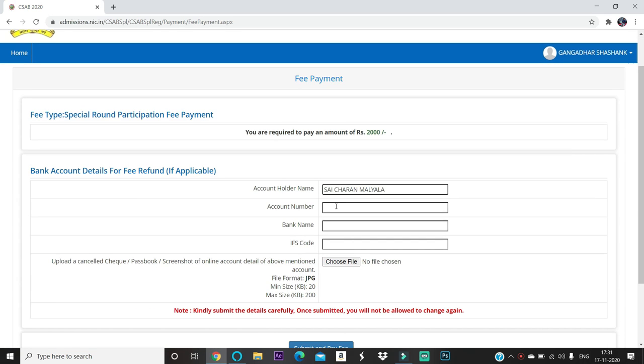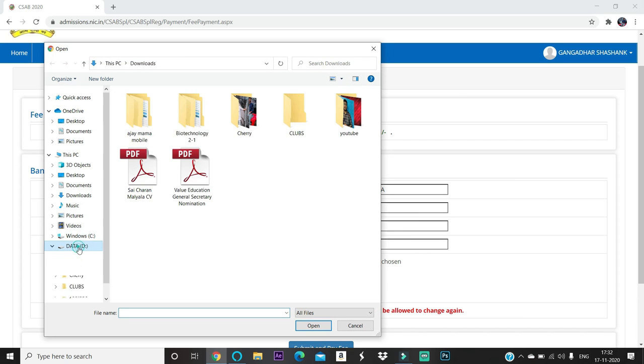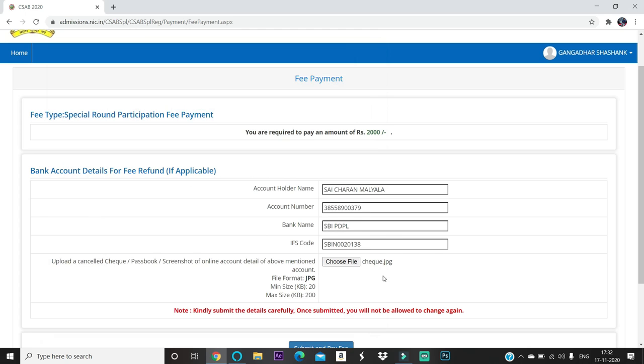For example, I'm entering my details. It can be yours or your parents'. It doesn't matter whether it's only your account, so no problem. You can give any account. So account number, bank name, IFSC code. You upload a cancelled cheque or passbook or screenshot of online account details of the above mentioned. So choose one. Upload either your passbook photo or cancelled cheque. I'm uploading the cancelled cheque.